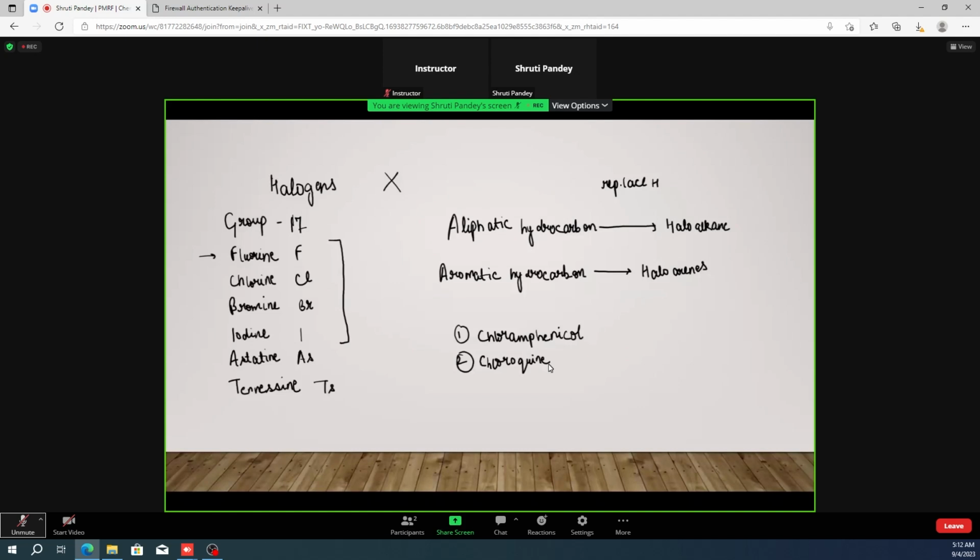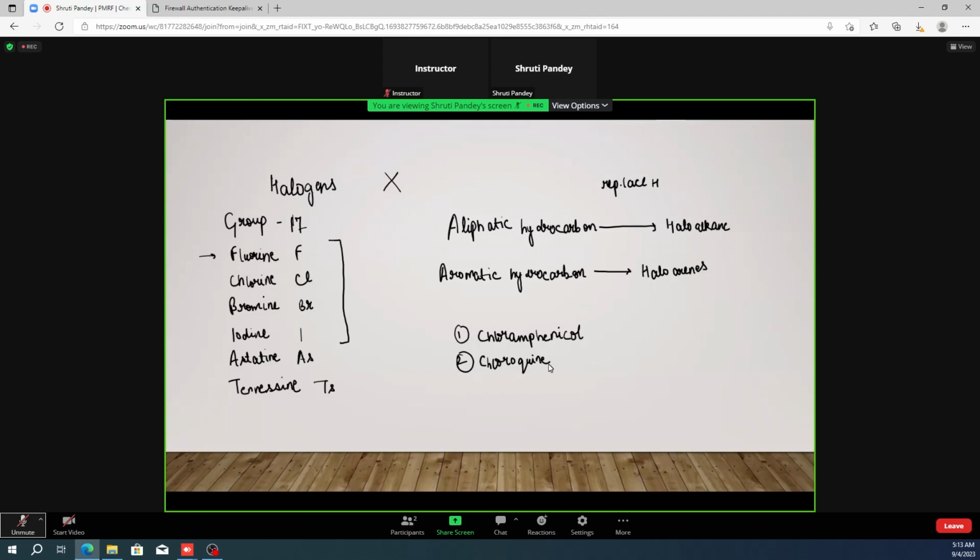So these were some of the applications, that is the medical applications of these haloalkane and haloarene compounds. So this is the reason why we are interested. What are the applications of these compounds that we are studying, and research is also being carried on, finding new ways for the formation of these compounds. So the very first application is that they are used as solvents for the relatively non-polar compounds for dissolving them.